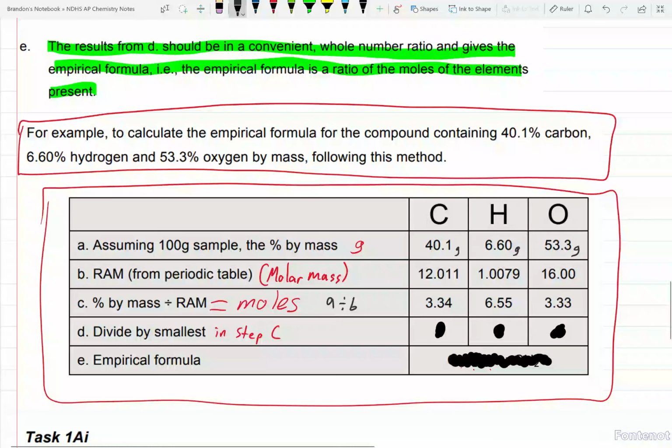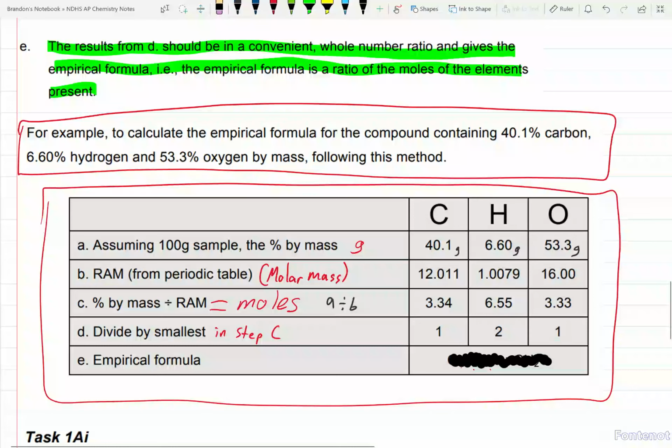Now, out of letter C, we're going to find the smallest number that we got, which is 3.33. We're going to divide everybody by that. 3.34 divided by 3.33 is just 1, okay? I'm not worried about decimal points there. 6.55 divided by 3.33 was real close to 2. You should get like 1.9 something, that's going to be easy to round to 2. Something divided by itself is always 1, alright?